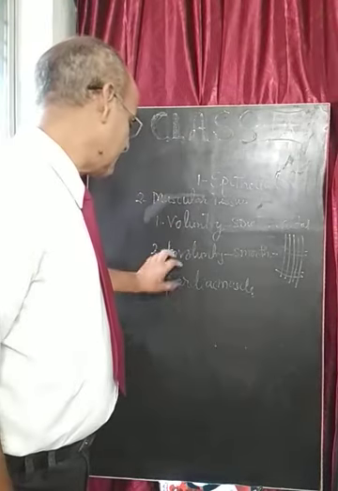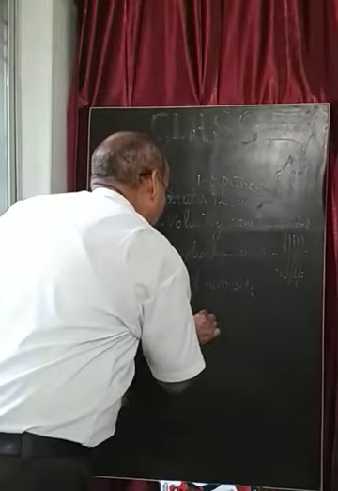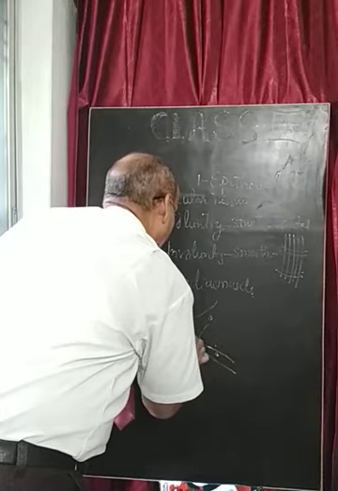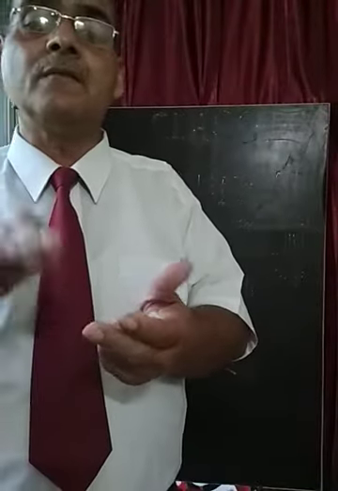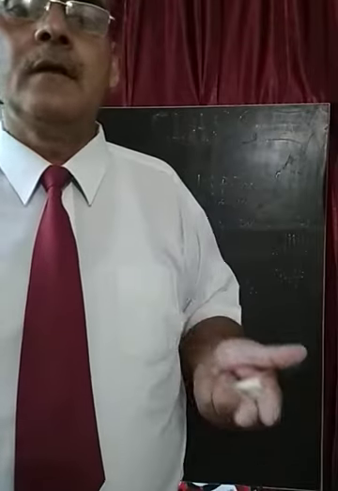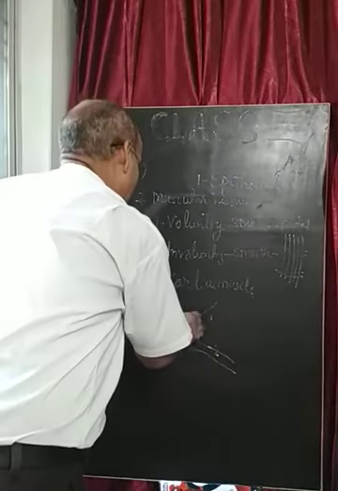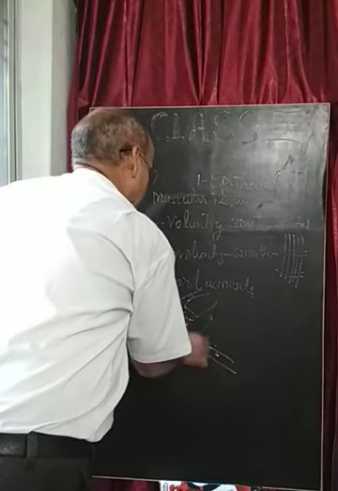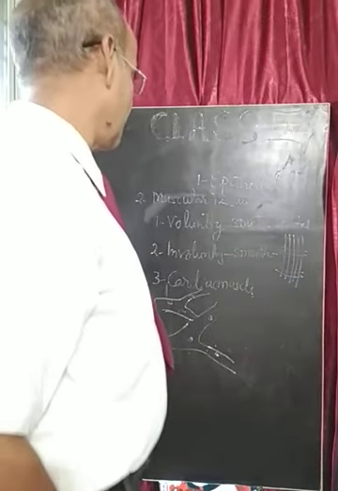And third, that is the cardiac muscle. Cardiac muscles are specialized muscles that get branched, and they are uninucleate, and these are found in the heart only. They constitute the structure of the heart, and if they start once in the life, then they will continue the function throughout the life of a particular animal or human. So these are the cardiac muscles, that is the specialized muscles. They get branched and they are uninucleate, and these muscles are responsible for the functioning of the heart.